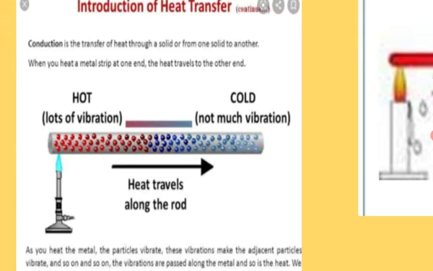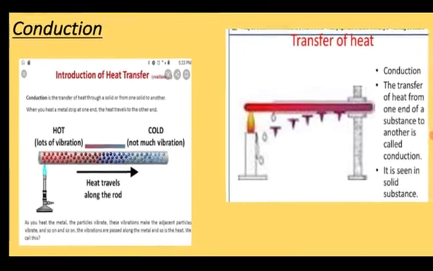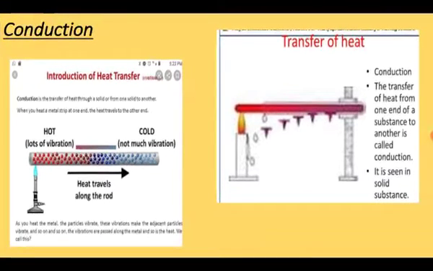Another example you can see in a kitchen utensil. When you put the utensil on the gas stove, slowly the whole utensil becomes hot. This is conduction. I explain here: the molecule receives the heat and transfers the heat to another molecule. Slowly all parts of the material become hot. The utensil in the kitchen becomes hot by the conduction method. And I inform you that conduction occurs when the material is solid.